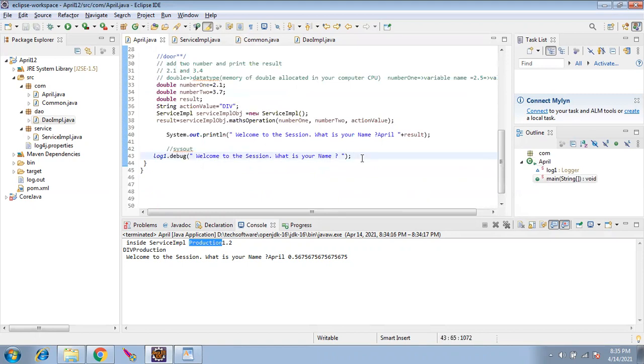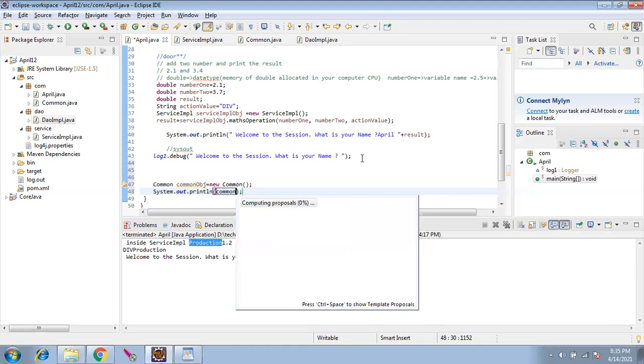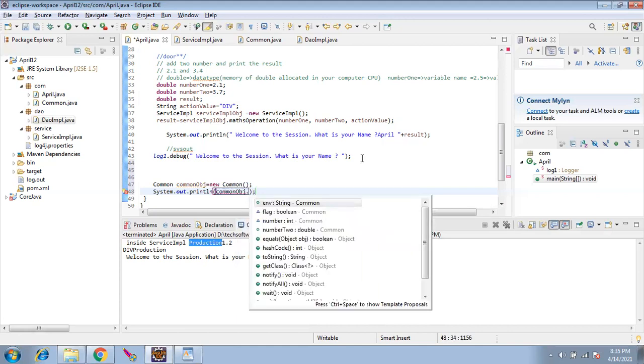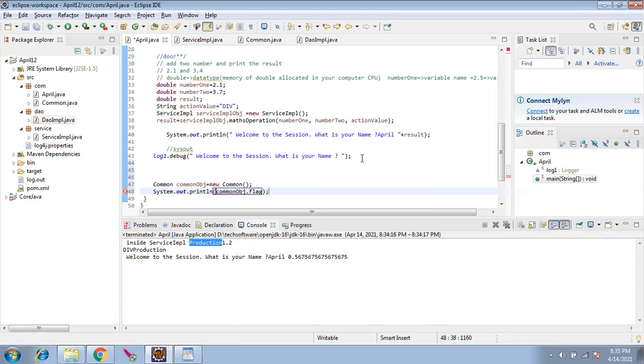I'll go to the end. Like common object equal to new common. Sysout common object dot flag.